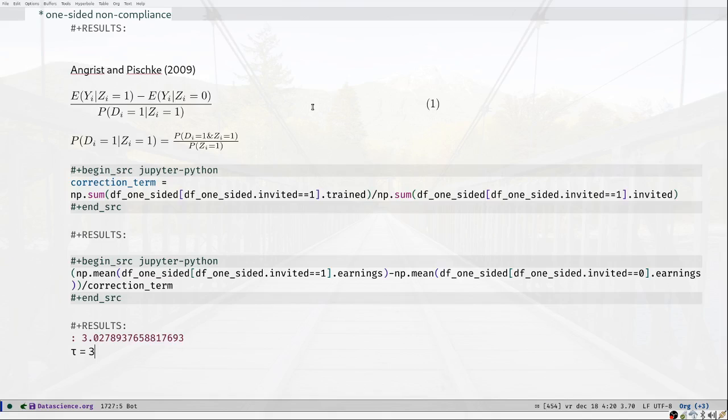This is a slightly more complicated situation than the two others we looked at before, because I still have this heterogeneity, but with one-sided non-compliance, so there are no always takers, only compliers and never takers, I'm still able, using this equation, to identify the treatment effect that I put in the data when we generated it.